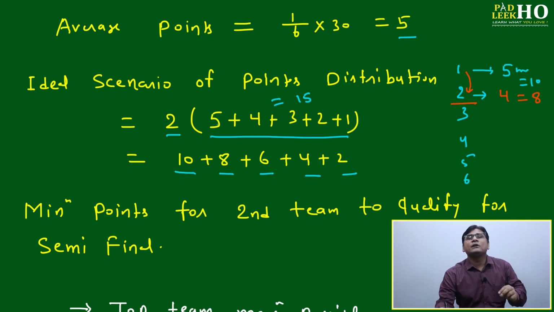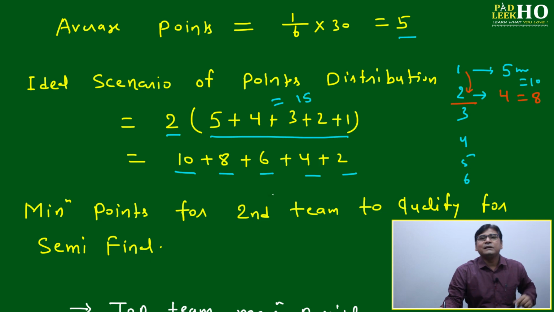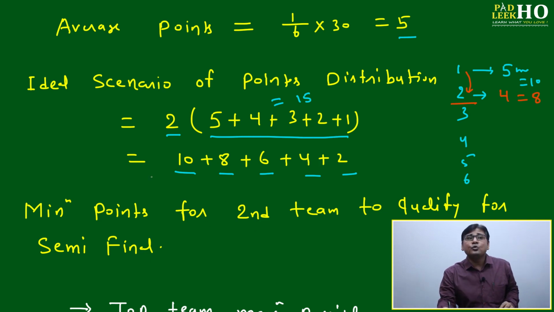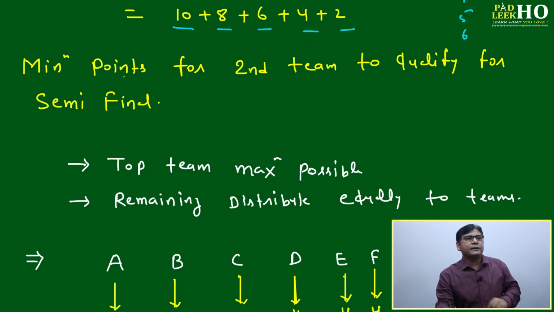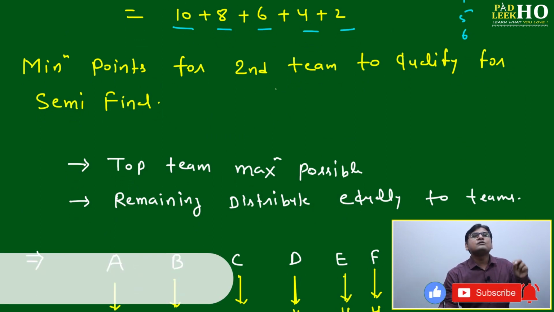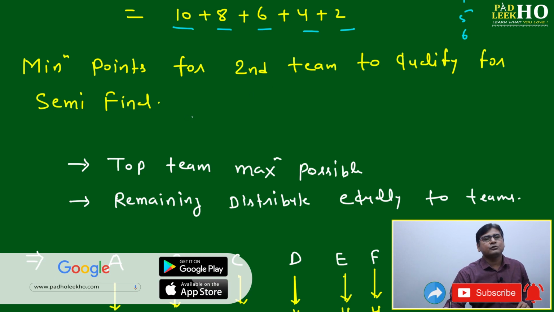This is the ideal distribution of matches. Then here 10 plus 8 plus 6 plus 4 plus 2. But it will not always be valid. Sometimes Bangladesh will beat New Zealand also. This will happen, and due to this the ideal sequence of scores, or ideal sequence of points, will change based on the real condition. Now we'll understand this same flow in a slightly different way to get the minimum points for the second team to qualify for the semi-final.